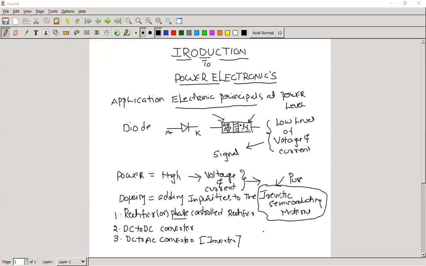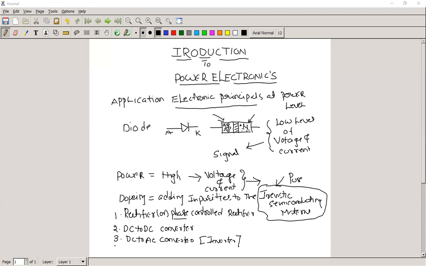How do all these missions operate? By means of power electronic circuits only. Along with the power electronic circuits, we also carry the sources, so by means of the power electronic circuit we get the required power to the load.